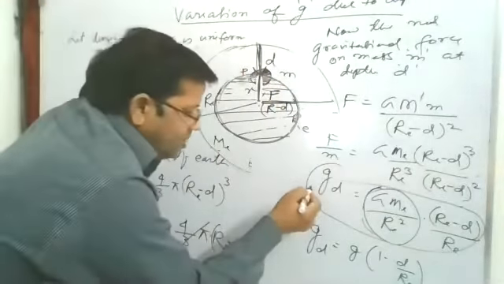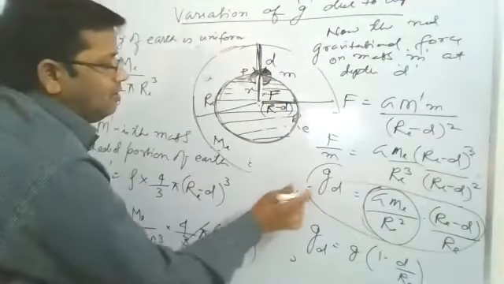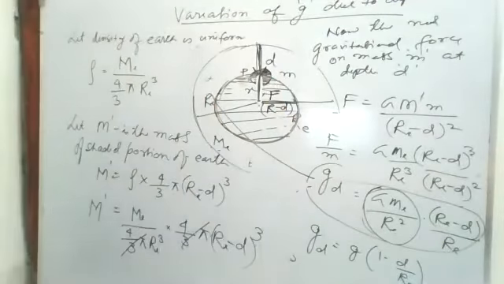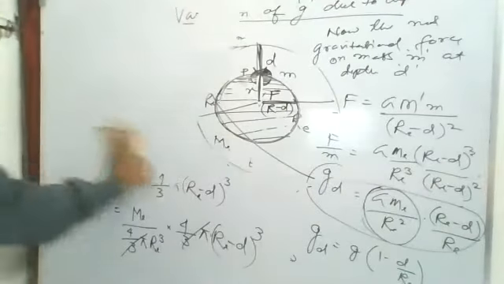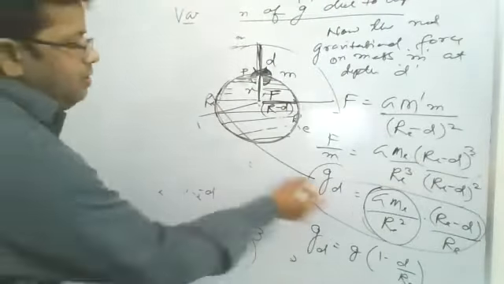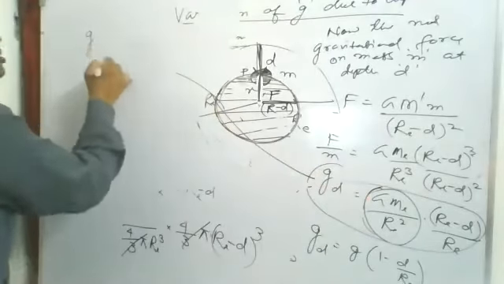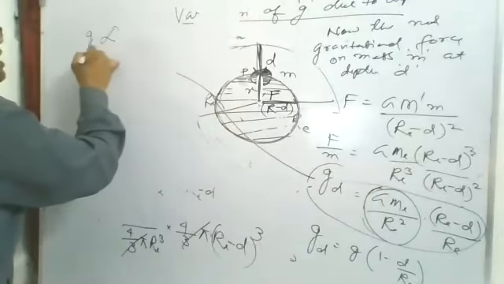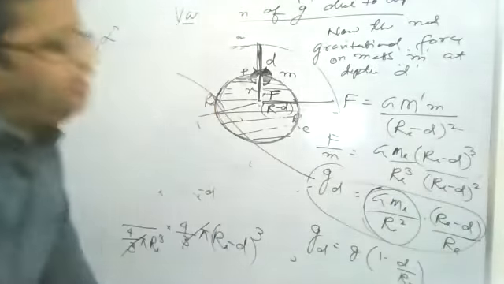Now, from this equation, what can we say? See here, G is fixed, this is constant, so g at depth d is directly proportional to Re minus d, as the radius of earth is also constant.